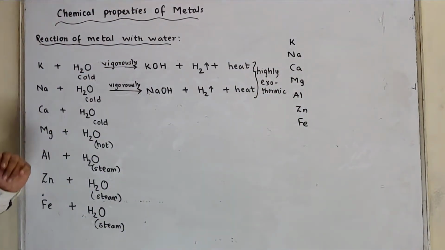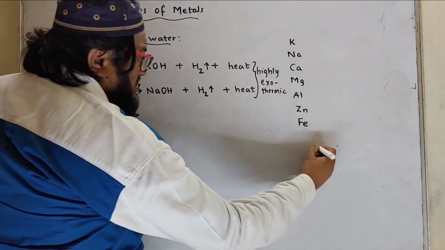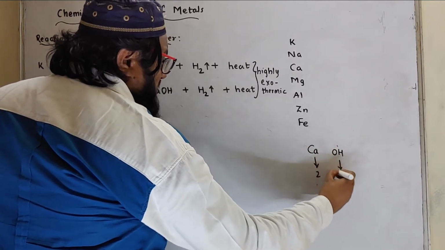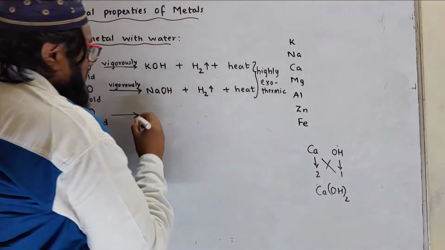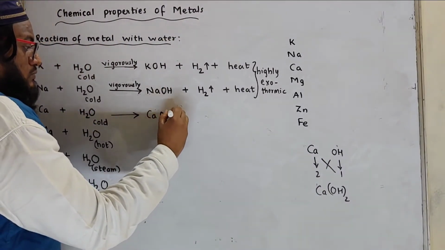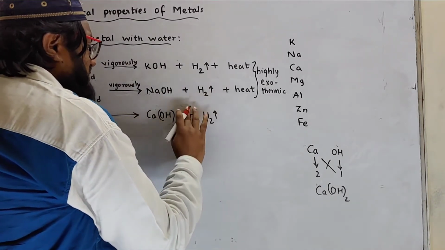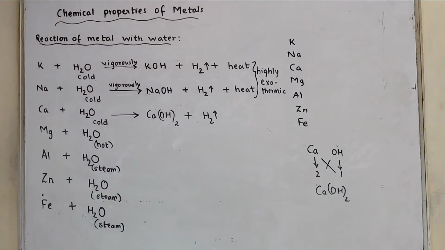Now calcium also reacts with cold water and it forms its hydroxide. Hydroxide is what? Calcium hydroxide. Calcium valency is 2 and hydroxide valency is 1. Formula will be Ca(OH)2, plus hydrogen is given out.